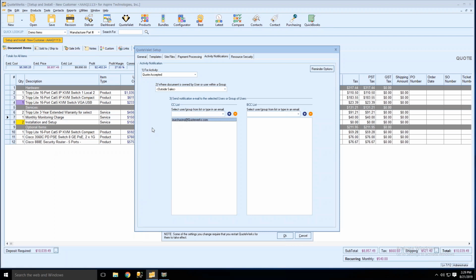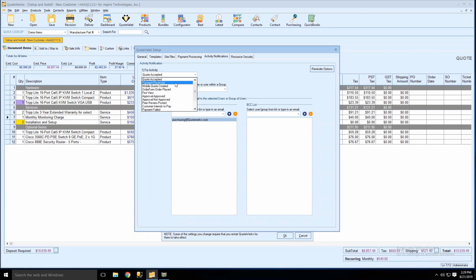So that makes it really easy for your accountants or whoever's in charge of billing to be notified that, hey, this quote was accepted in Quote Valet, and they can go start moving forward with the steps to invoice the customer so they can collect payment or whatever the next steps are going to be. And we can do that for a variety of notifications. We had a kind of limited list before. Now we have them for basically all of them.